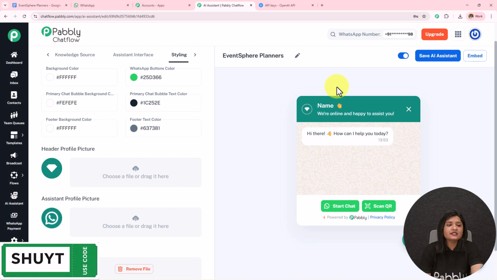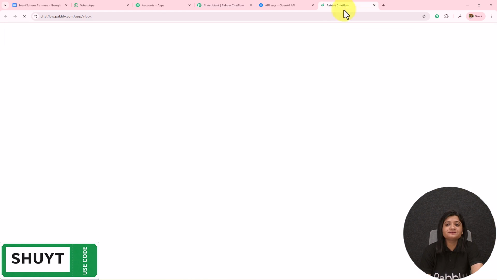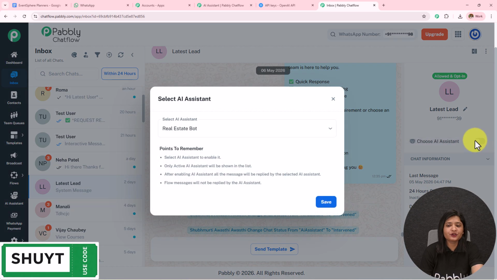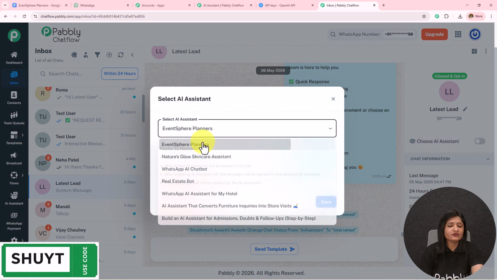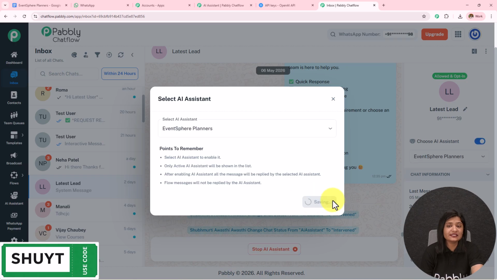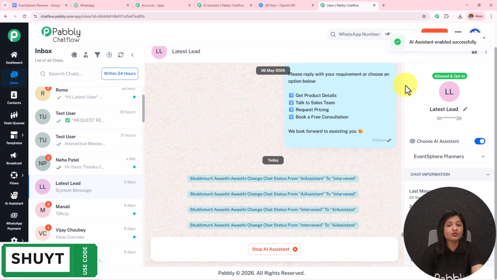Now moving on towards how we can enable this AI assistant for a particular chat, a particular group of contacts, or all the contacts. For that, I'm going to open this inbox in a new tab. Here I have landed on my chat. I'm going to toggle on this button, select the AI assistant which I've just created, and simply save this. In this manner, I've assigned this AI assistant to this particular chat.